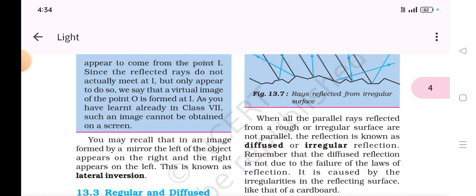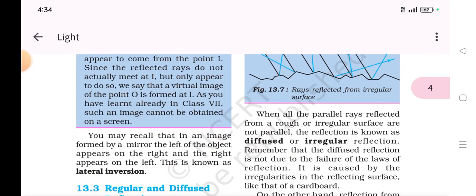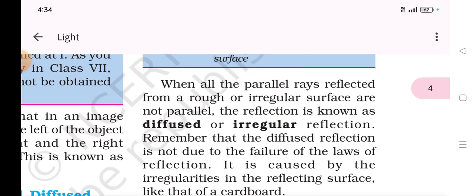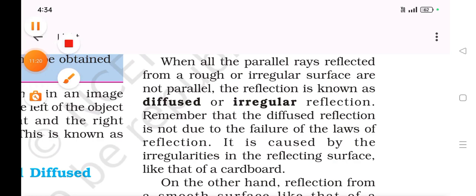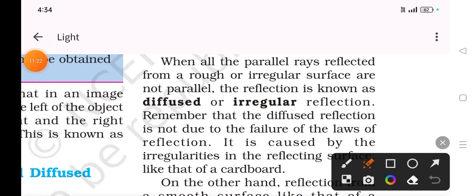Regular and diffused reflection. So the name itself suggests what it is trying to convey. When parallel rays reflected from a rough or irregular surface are not parallel, the reflection is known as diffused or irregular reflection.